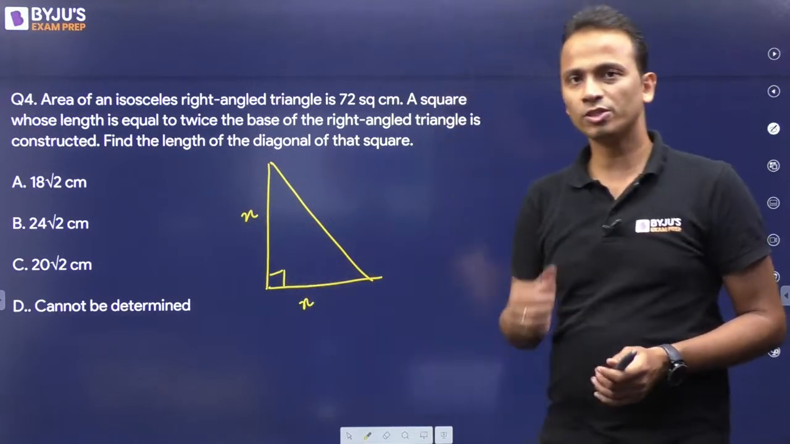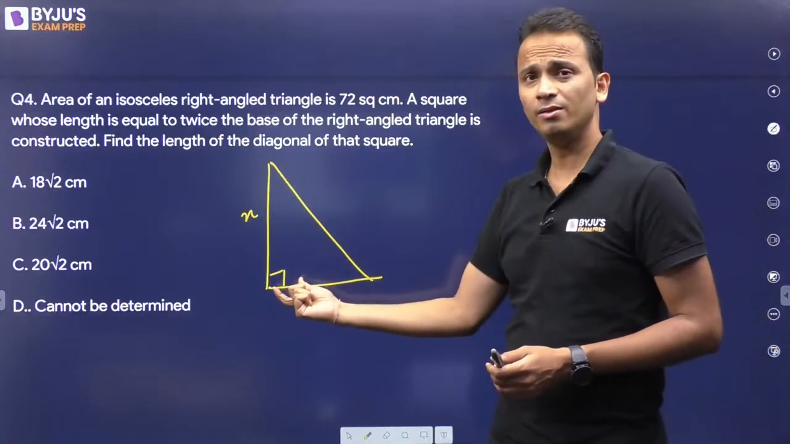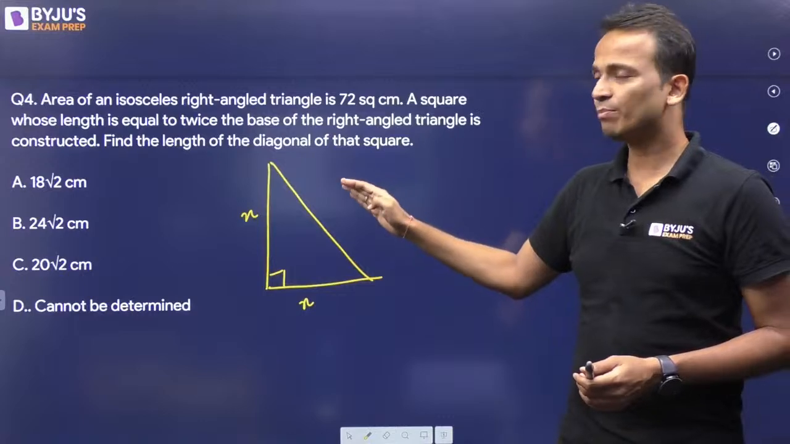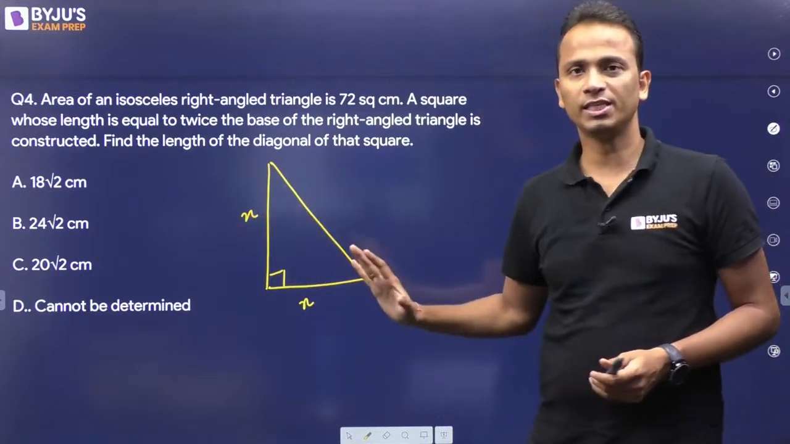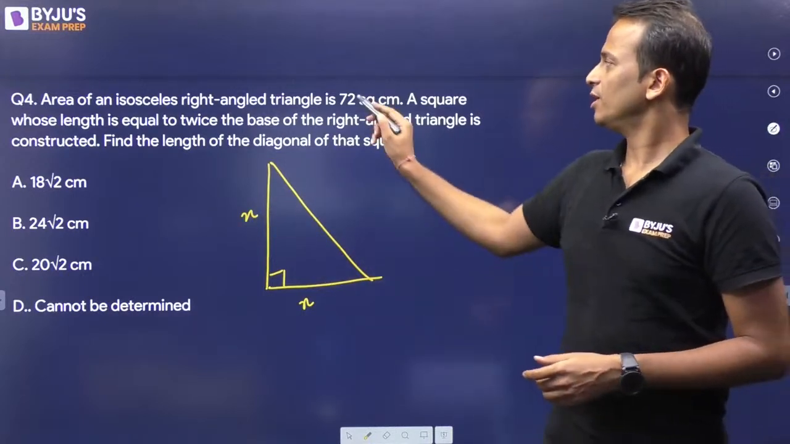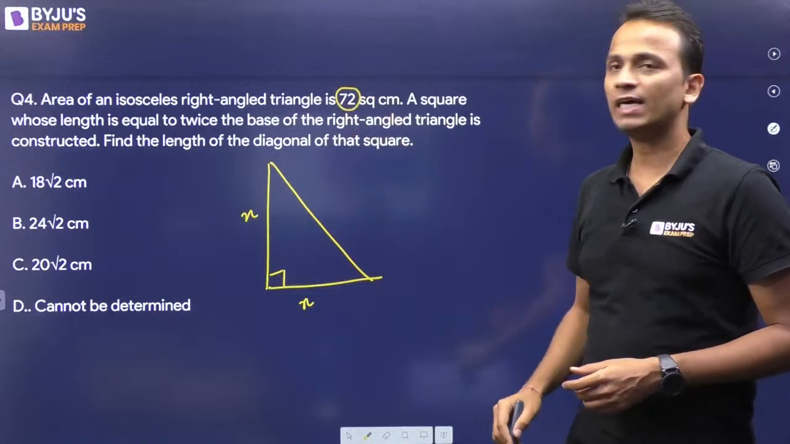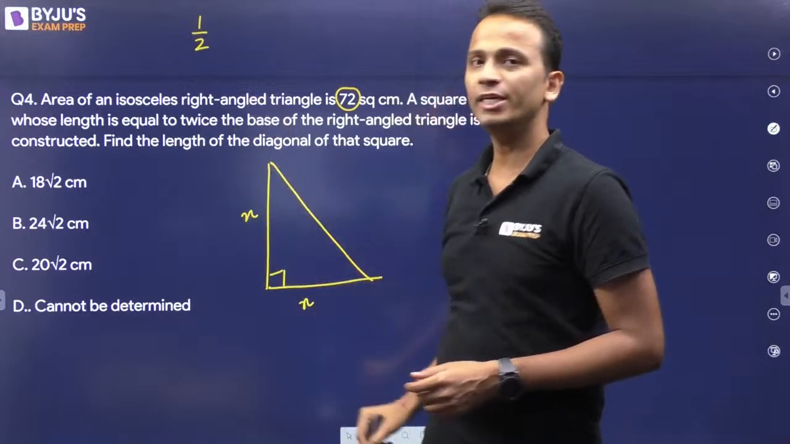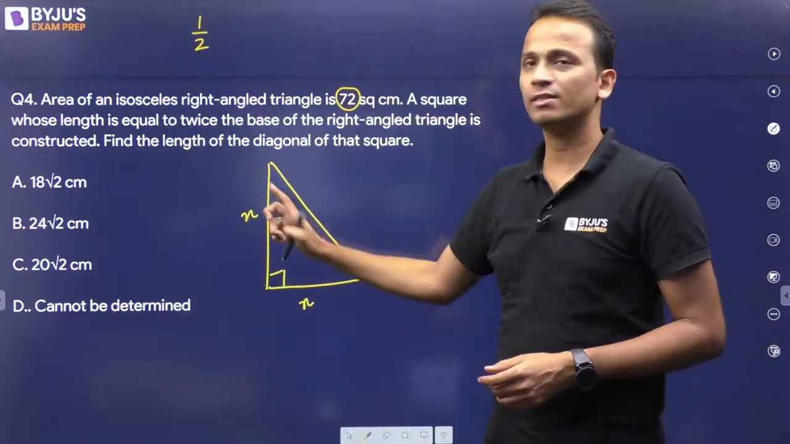Now, right isosceles triangle, it should be a right angle and two sides should be equal. Obviously, the hypotenuse cannot be equal to any of the sides, right? Now, the area of this triangle is given as 72. So, area is half into base into height. The base is x, the height is x.